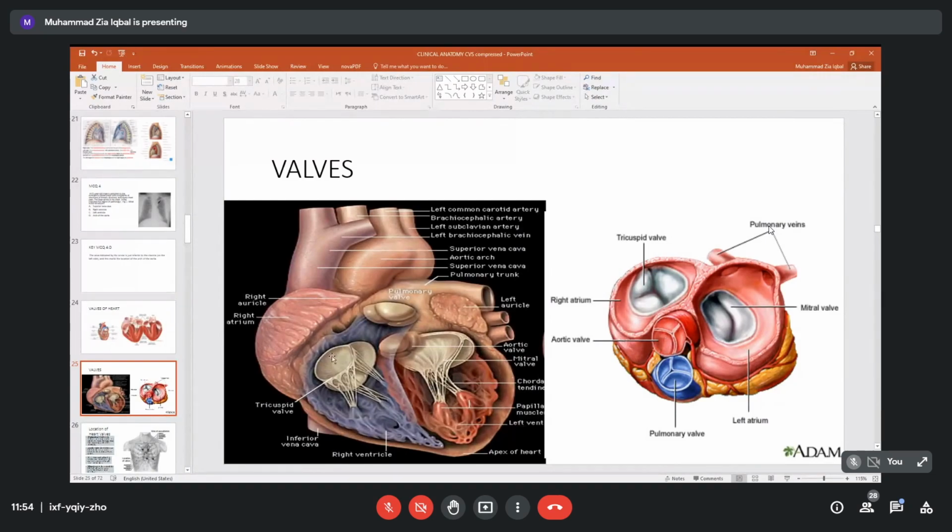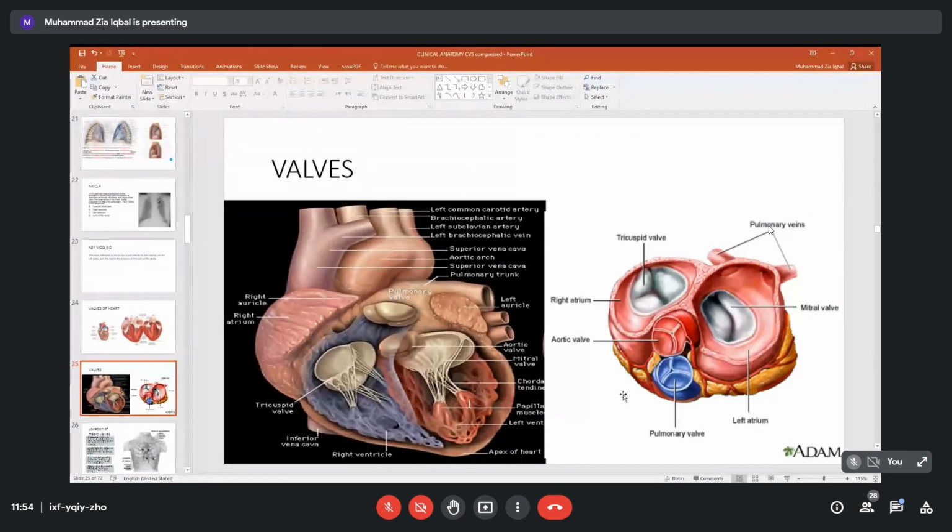Again, look at this. This is the tricuspid, the bicuspid or mitral. This is the pulmonary valve, and then behind it is the aorta, so we have the aortic valve over here. Behind this is the right atrium, right ventricle, and left ventricle. Are you with me? Can you recognize these structures? So we have four valves.